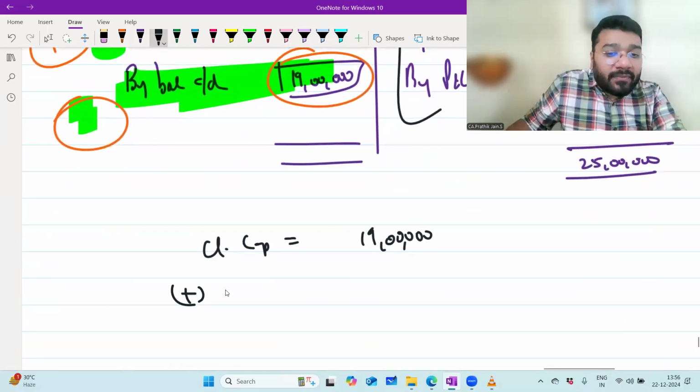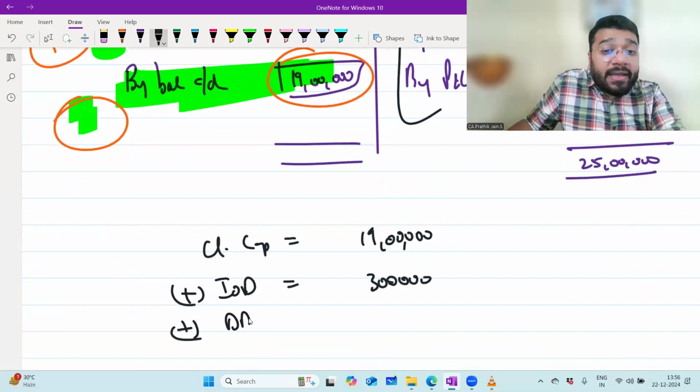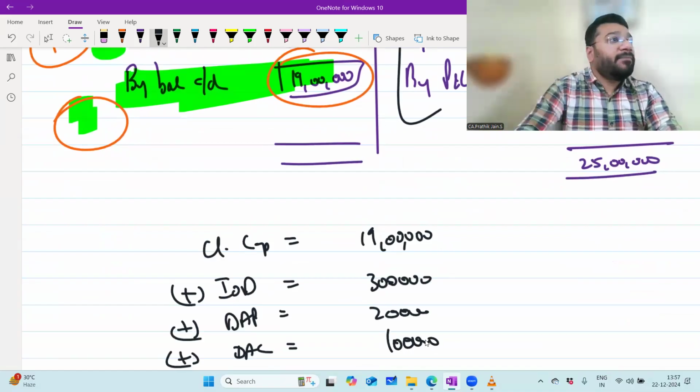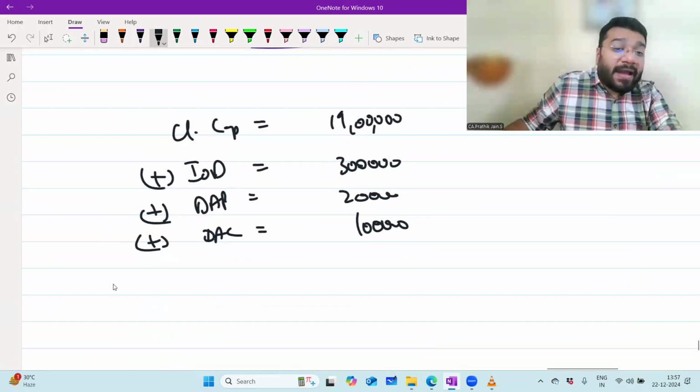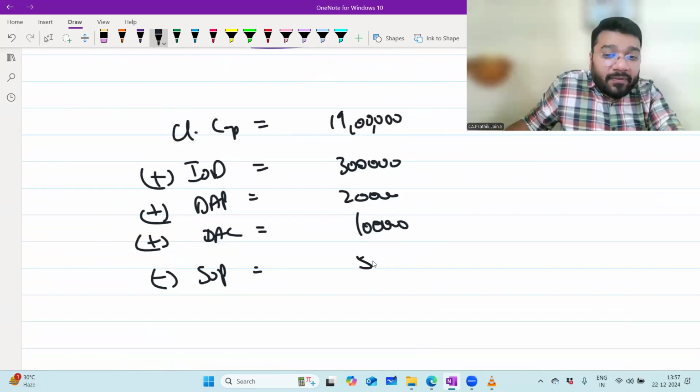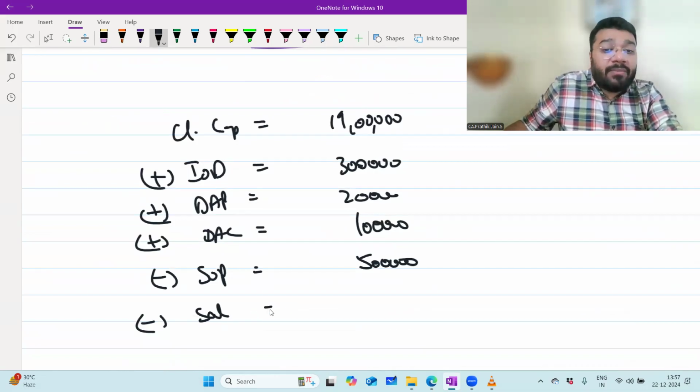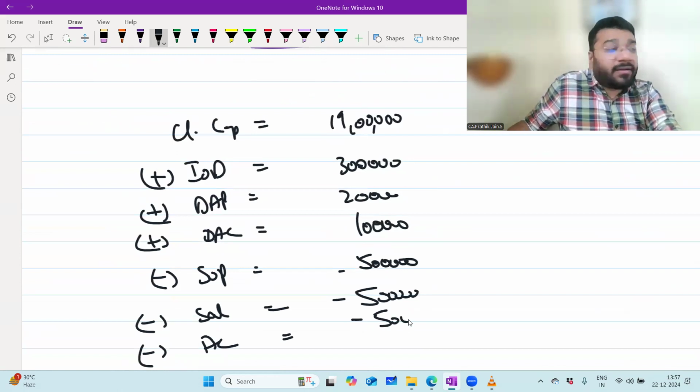So add interest on drawing, how much? 3 lakh. Add drawing against profit, how much? 2 lakh. Add drawing against capital, how much? 1 lakh. Three minus items are reversed by adding. How many plus items? Three plus items, now reversed by subtracting. So minus share of profit, how much? 5 lakh. Minus salary, commission, remuneration, 5 lakh. And then minus additional capital, 5 lakh.